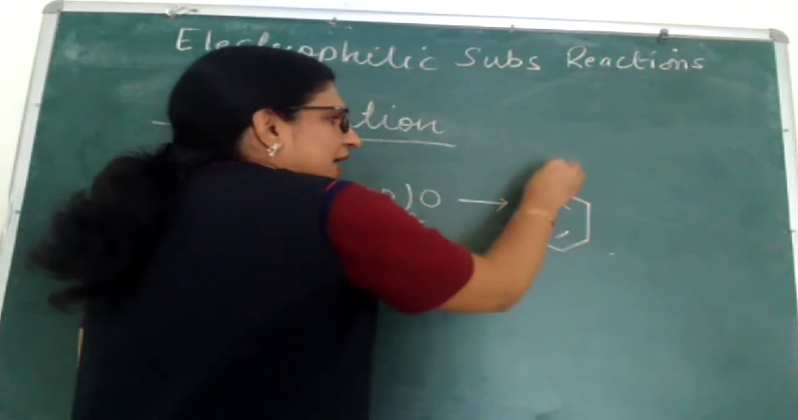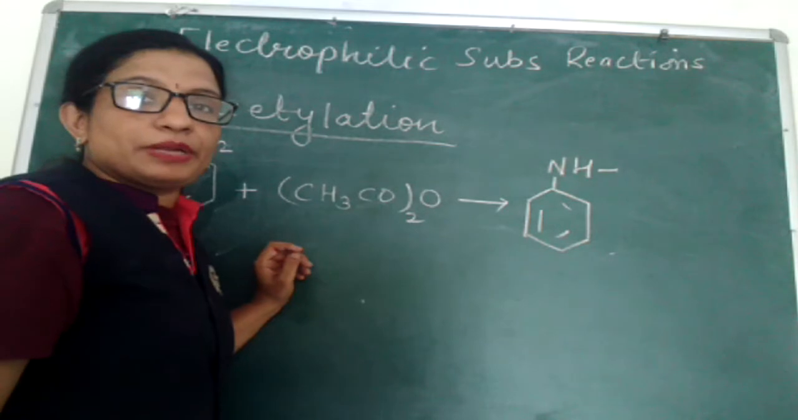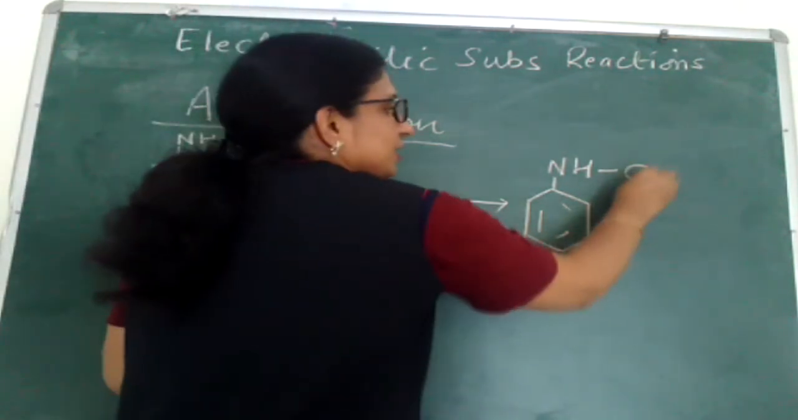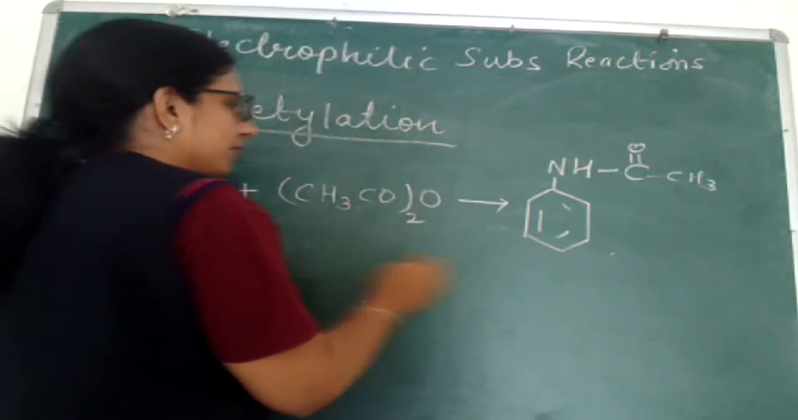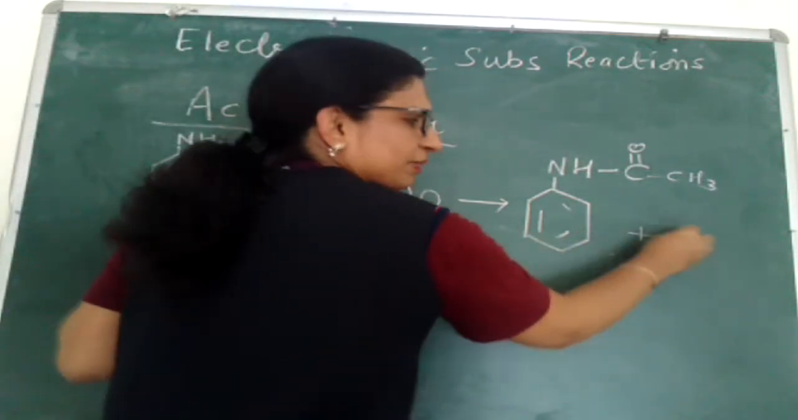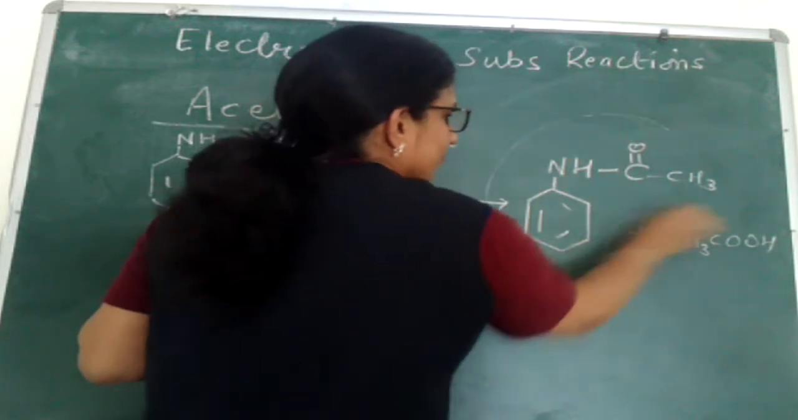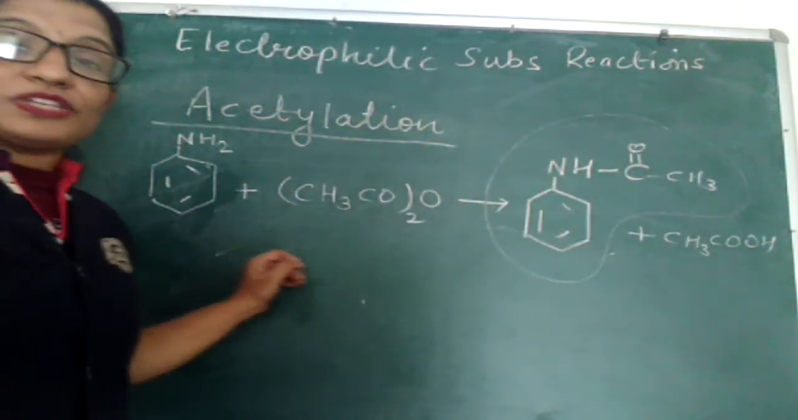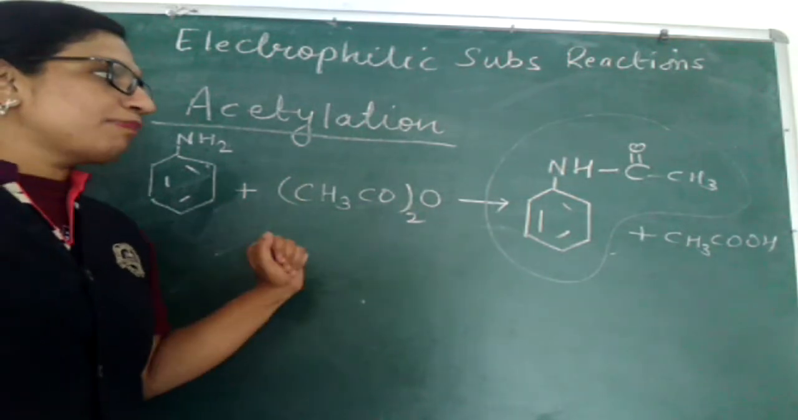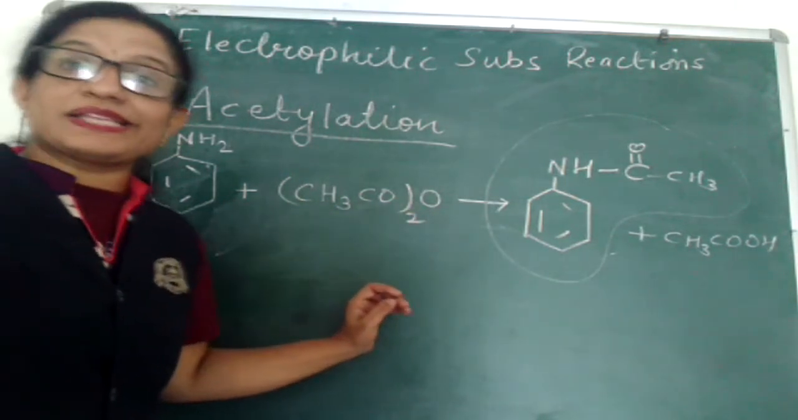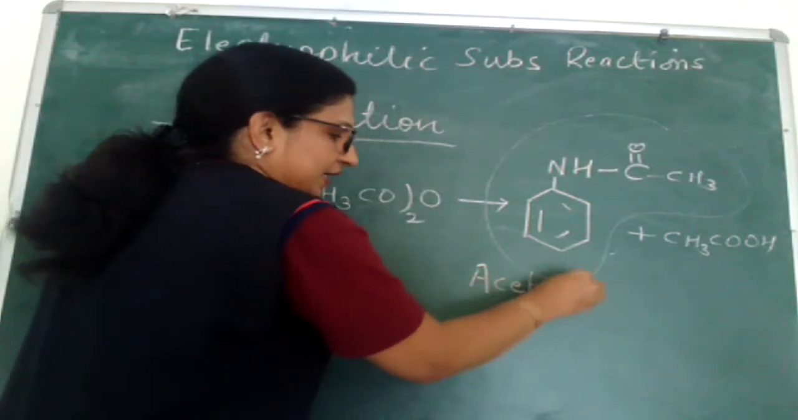This is aniline. One hydrogen of this NH2 group will be replaced by the COCH3 group. And what will be the side product here? The side product will be CH3COOH. Look at this compound, which is obtained by the acetylation of aniline. The common name of this compound is acetanilide.